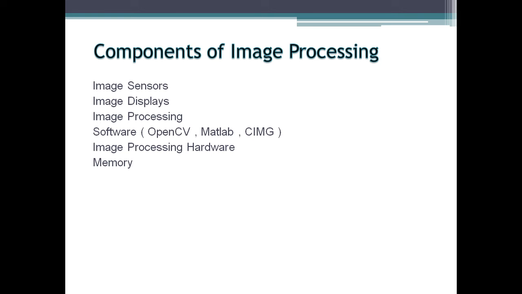There are basically three types of image processing: analog image processing, digital image processing, and optical image processing. And today we are going to discuss digital image processing. Components of image processing: image sensors, display, image processing softwares like OpenCV, MATLAB, CImg, image processing hardware, and memory.